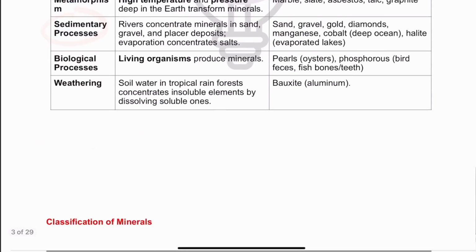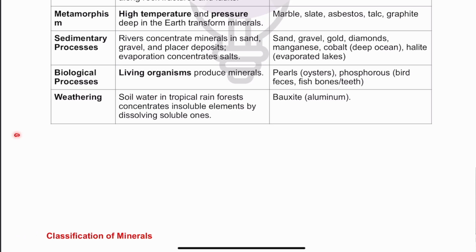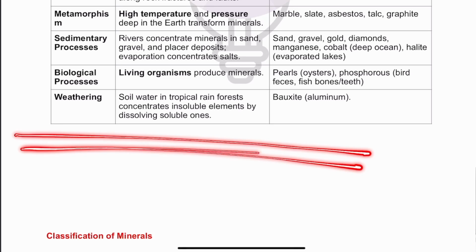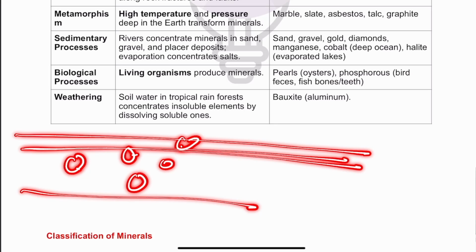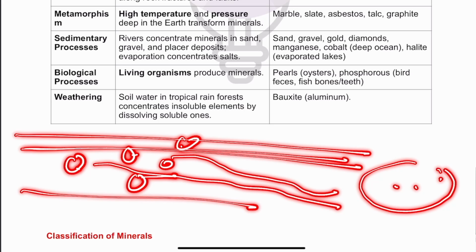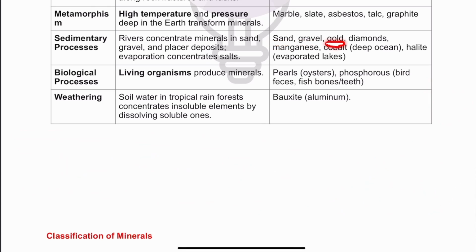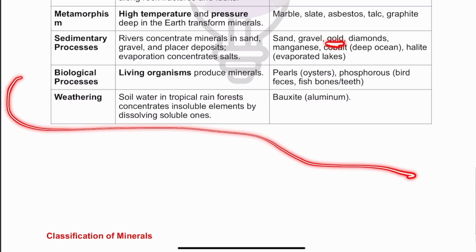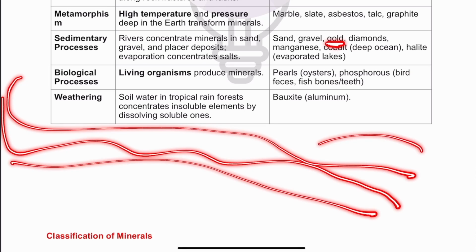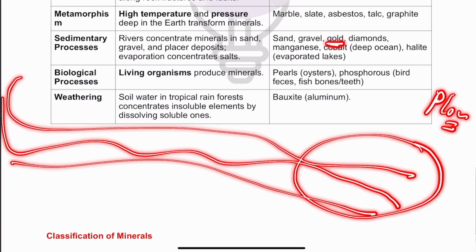Then sedimentary processes. So basically, guys, you see that rivers are flowing. When rivers are flowing on their course, they weather a lot of rocks, and they carry these minerals and place them somewhere downstream, and by that, placer deposits are formed. So basically, sand, gravel, sometimes even placer deposits of gold are carried by rivers when they are going downstream. They deposit them, and we call them placer deposits. So these placer deposits are formed through sedimentary process.